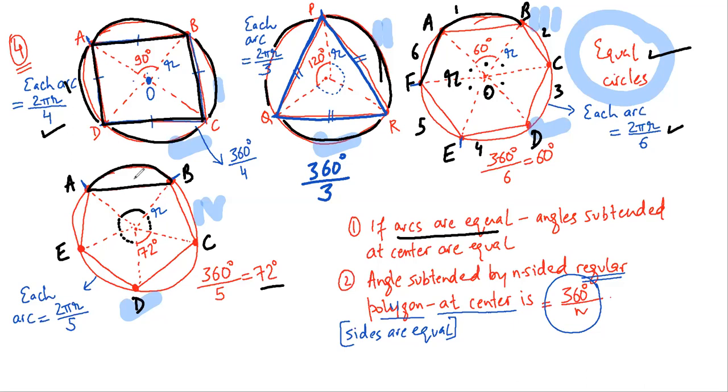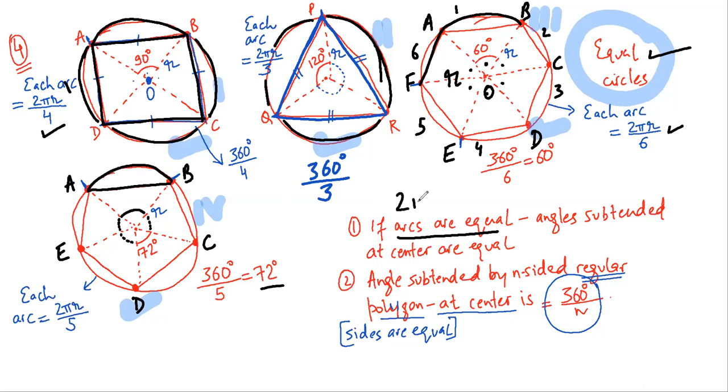Again, I have how many? The number of sides of a regular polygon is equal to the number of chords, which is equal to the number of arcs. So again in this circle, what I see is that the length of each arc is equal to 2 pi r by 5. How did I get 2 pi r?